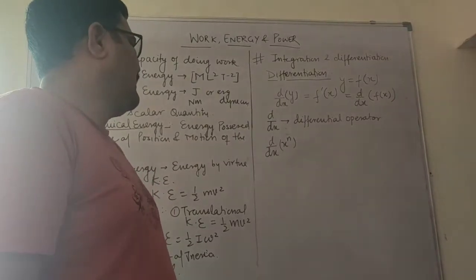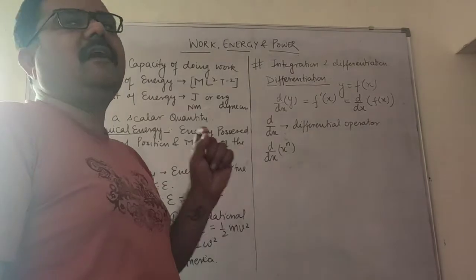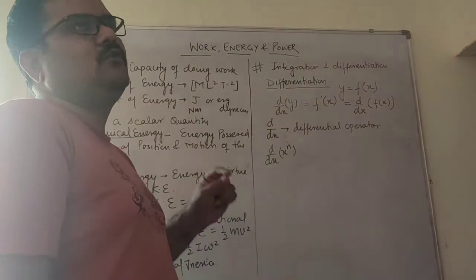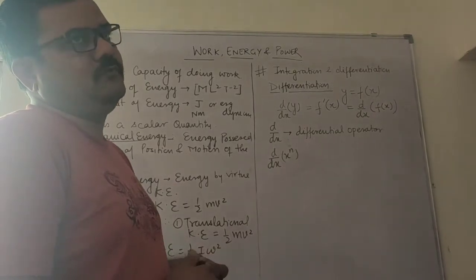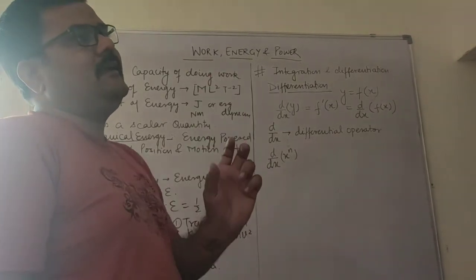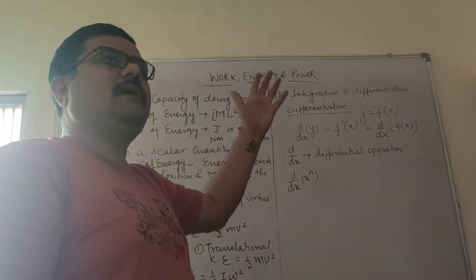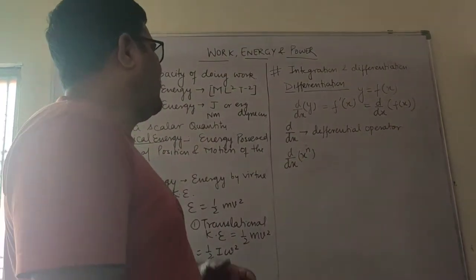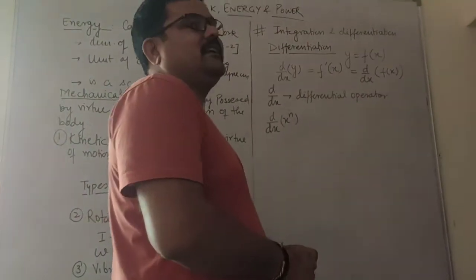But if you know the whole area, you can find the area of a smaller square also. So finding a smaller part from a large part is differentiation, and getting big from small is integration.